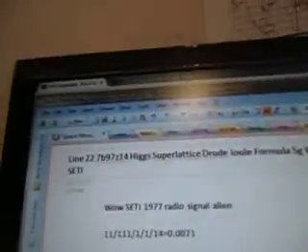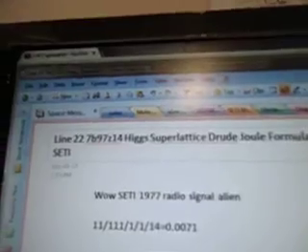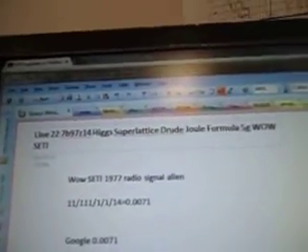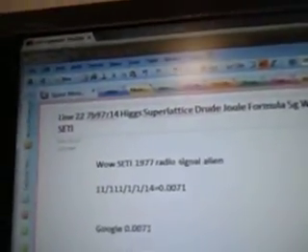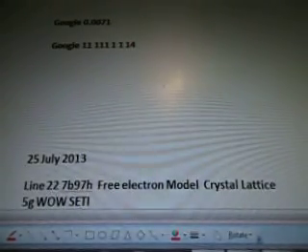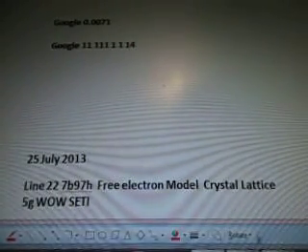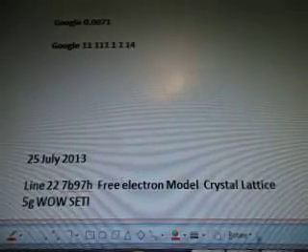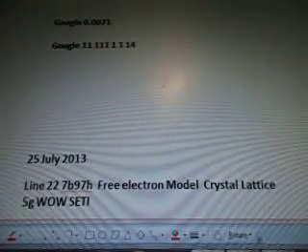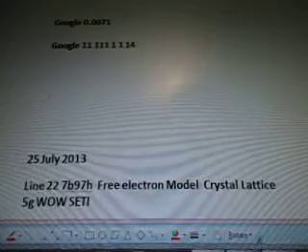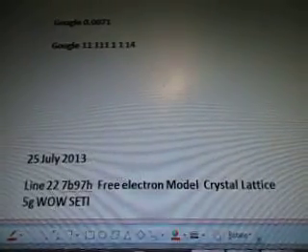So this is 7b97z14, line 22. 7b97z14, Higgs Superlattice Drude Joule formula 5G Wow Seti. This is the alien radio signal with its math equations. And this is providing the Drude Model electrons algorithms to be true with the Higgs boson mass particles. Higgs signals and superlattice Joule formula in the Wow data line 22, cross-reference lines 1 to 27.